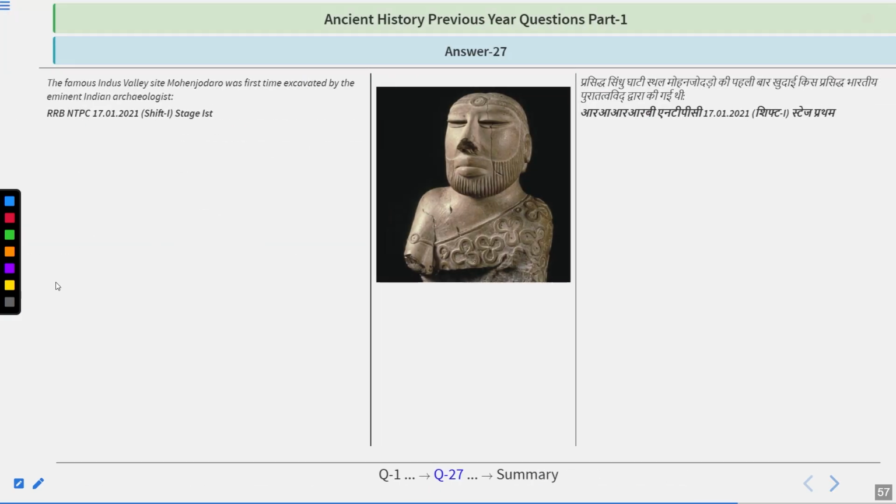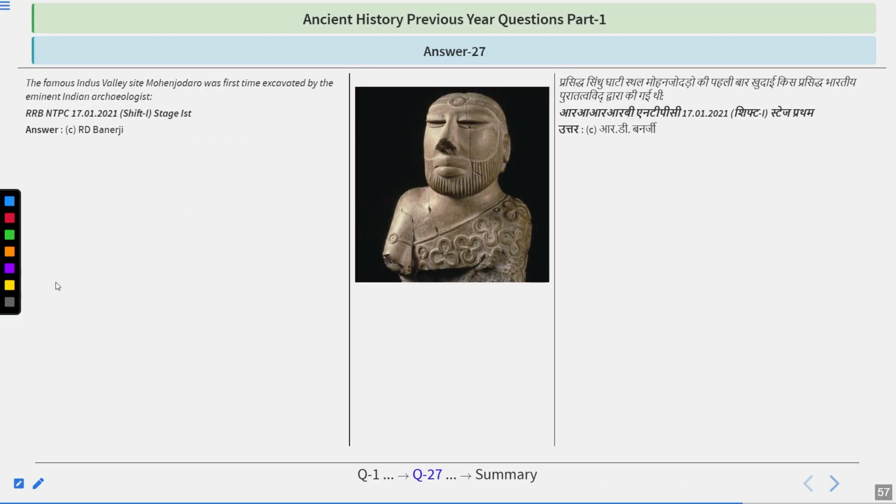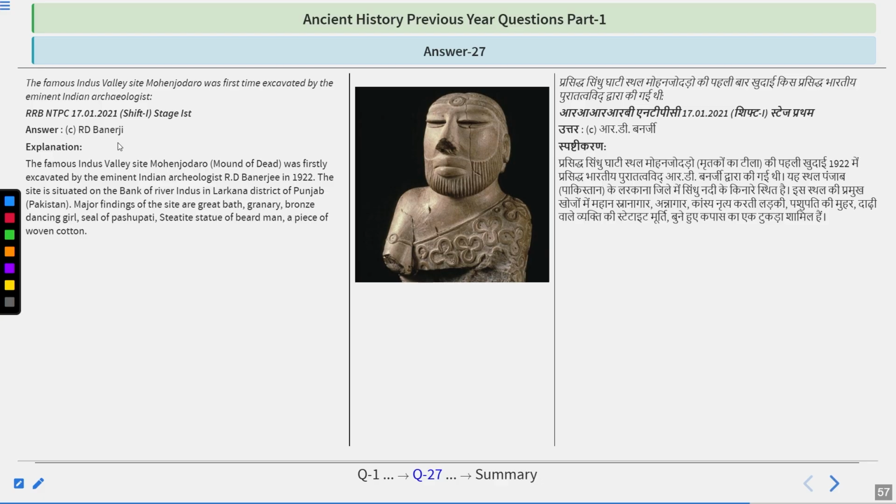So I hope you got this one right. The site Mohenjo-daro we just discussed in the first three questions was discovered by R.D. Banerjee, that is Rakhal Das Banerjee. The famous Indus Valley site Mohenjo-daro was first excavated by the eminent Indian archaeologist R.D. Banerjee in 1922. The site is situated on the bank of river Indus in Larkana district.